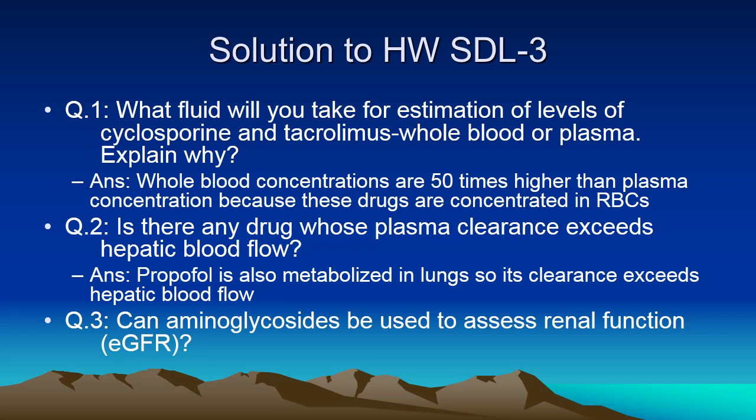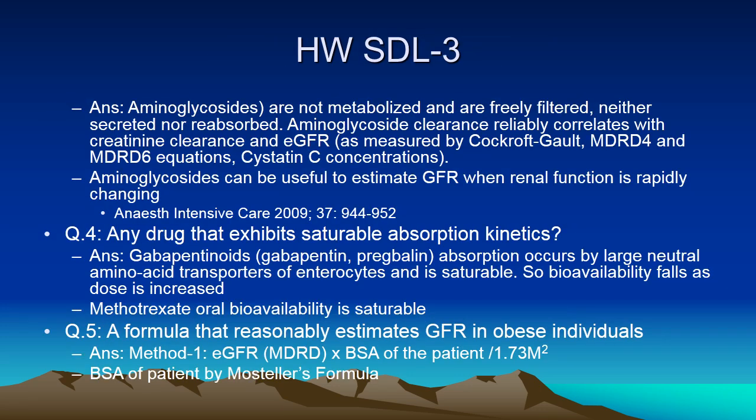Question third, can aminoglycosides be used to assess renal function? The answer is aminoglycosides are not metabolized or freely filtered, neither secreted nor reabsorbed. Aminoglycoside clearance reliably correlates with creatinine clearance and estimated GFR as measured by other formulae. Aminoglycosides can be used to estimate GFR, particularly when renal function is rapidly changing.